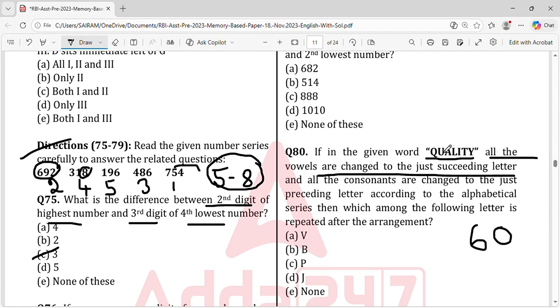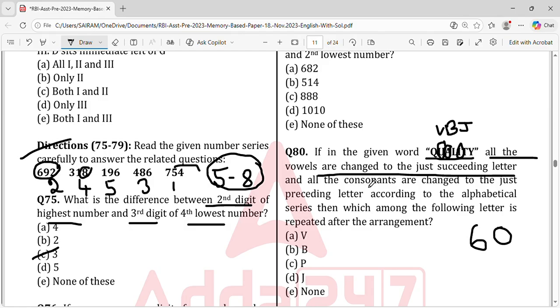Yes, so here you can see that this is U. This is A, this is I. Okay, you got it. U will be V, A will be B, because it is the succeeding letter, the front one, not the backward one. So here it is V, and A becomes B and I becomes J, like that.